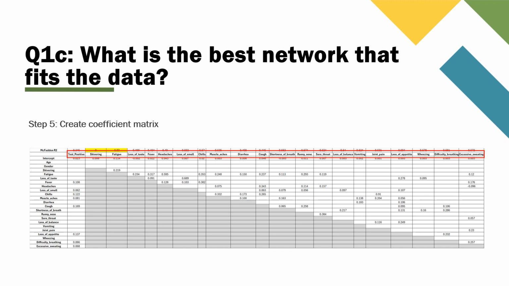The variables across the top row are model outcome variables. In this example, fever is a predictor of positive COVID test, and the arc in the model would be drawn from the fever node to the test positive node.